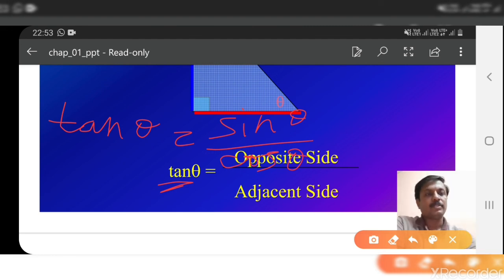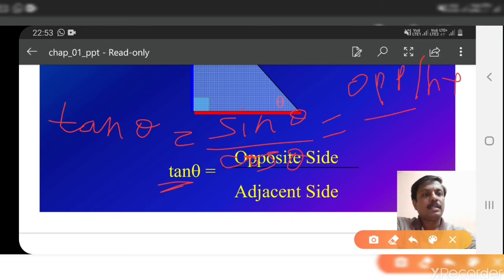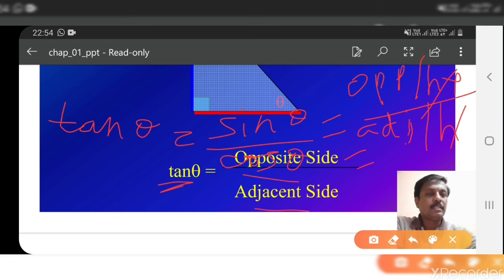If you know sin theta is opposite by hypotenuse, divided by cos, which is adjacent by hypotenuse, now this hypotenuse gets cancelled, and what remains here? Opposite by adjacent. See, same here, right? So if you remember sin and cos, tan can be easily obtained. So remember, tan theta is equal to sin theta by cos theta.